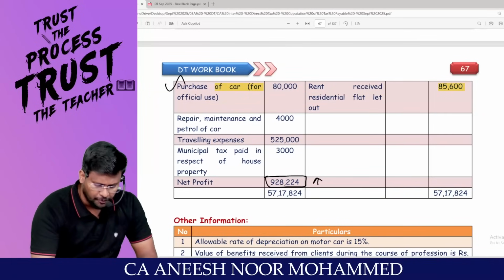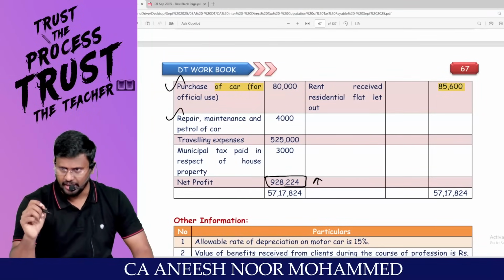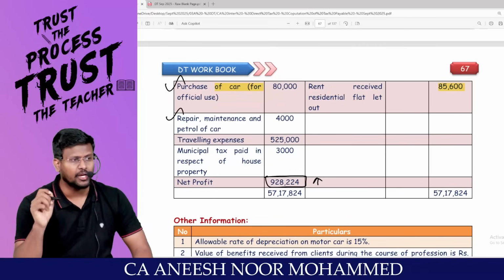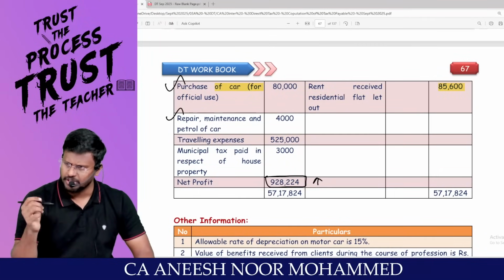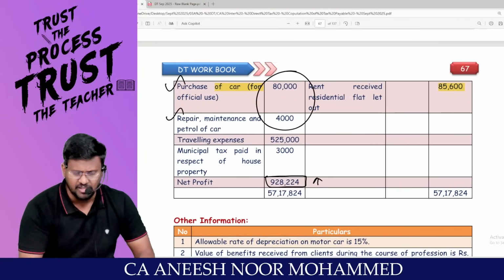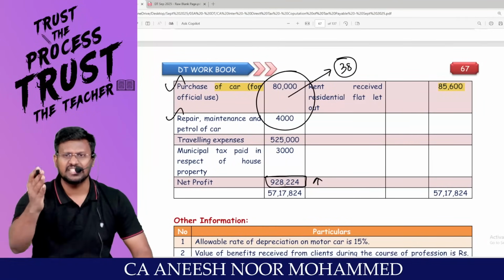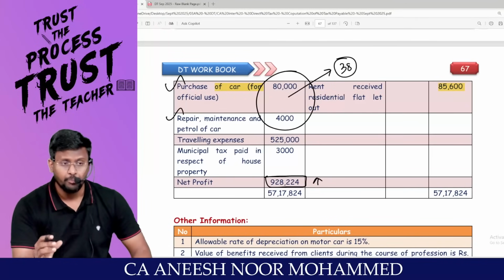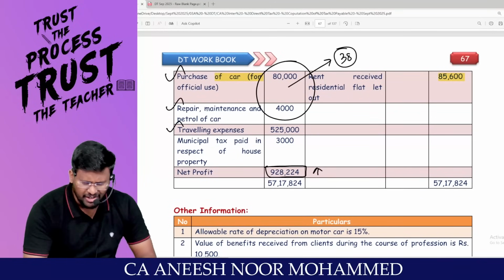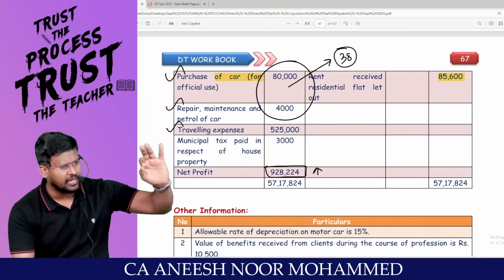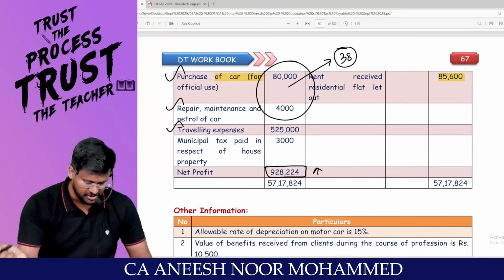Repair and maintenance of petrol or car, these are related expenses. You have to check in the question whether 100% of the car is being used for the purpose of business or profession. If 100% of the car is used for business or profession, 100% of the expenses can be claimed as a deduction. Otherwise, section 38 will be applicable. For an asset used for both business and personal purposes, only the proportionate expenses will be allowed as a deduction. Traveling expenses, nothing mentioned. We have to assume that traveling expense is in the course or furtherance of business.